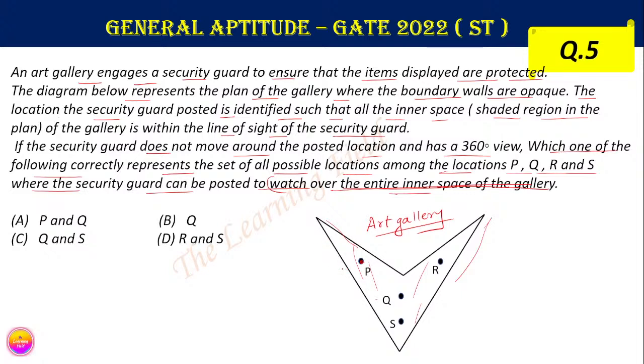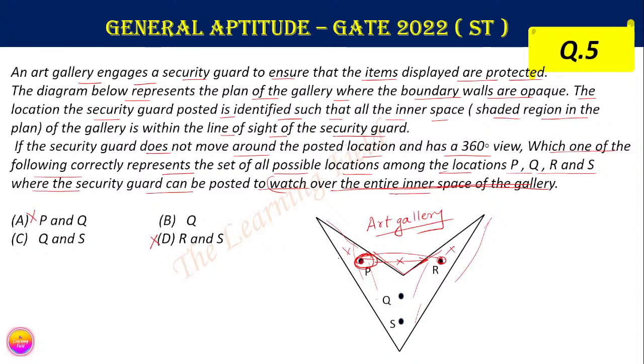If a person stands at position P, then this person cannot see the position of R. Similarly, if we place a guard at R, the guard cannot see the position P, because of the walls. So these two are not possible. Therefore we can discard the options including P and R. So this option is discarded and this option is also discarded.